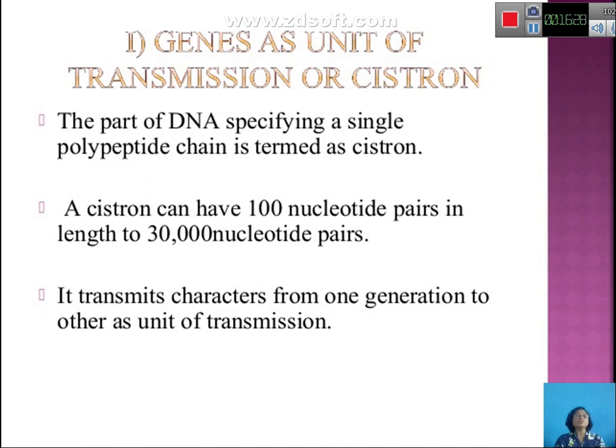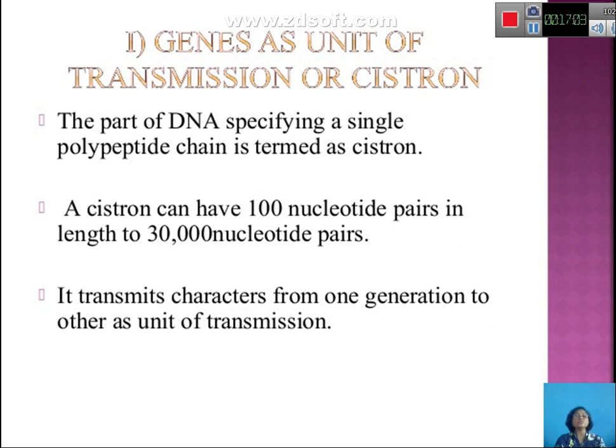Now we will come to genes as a unit of transmission, or cistron. The part of the DNA which specifies a single polypeptide chain is termed a cistron. A cistron can have 100 nucleotide pairs in smaller, not very complex microorganisms like unicellular organisms, and it can be up to 30,000 nucleotide pairs in eukaryotic organisms.